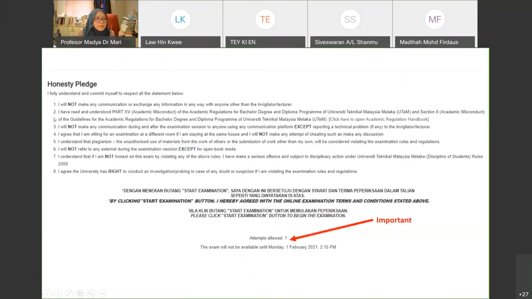So, the honesty pledge, you just read it. This slide I will upload in ULearn. Just read the honesty pledge. For all students, the information is that the attempt allowed is only 1 time. It means that once you click on submit and finish, you cannot reattempt anymore. So, one time only.